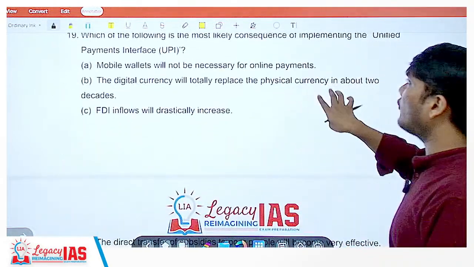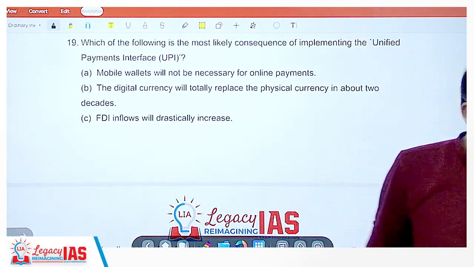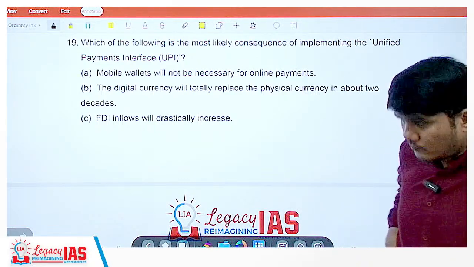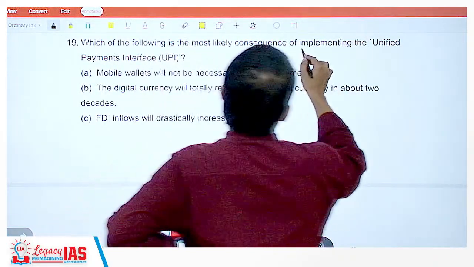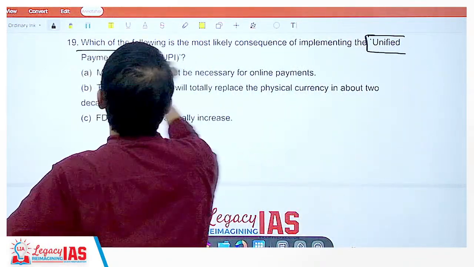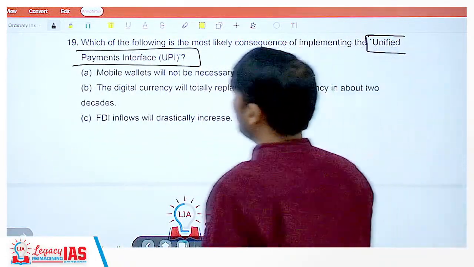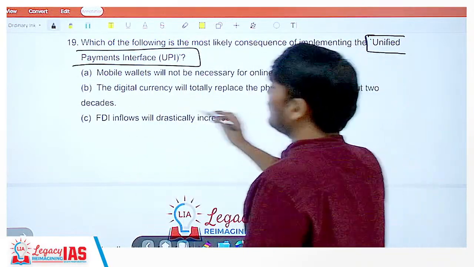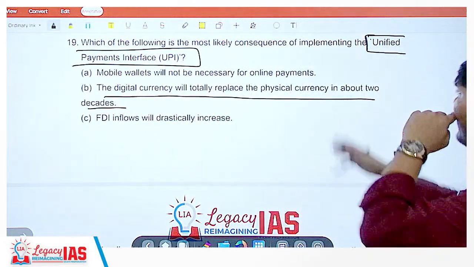Which one of the following is the most likely consequence of implementing the Unified Payments Interface, that is UPI? We are using UPI a lot these days. Which of the following is the most likely consequence of implementing the unified payments interface? Mobile wallets will not be necessary for online payments. Let's look at other options first. Digital currency will totally replace the physical currency. No, digital currency need not necessarily completely replace the physical currency in about 2 decades.